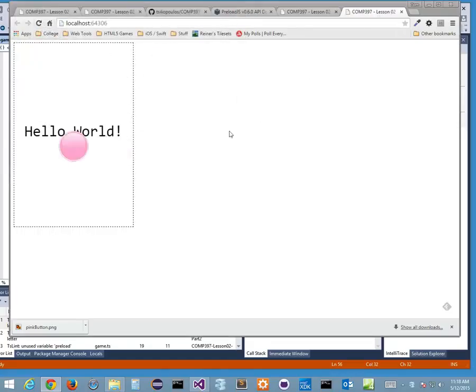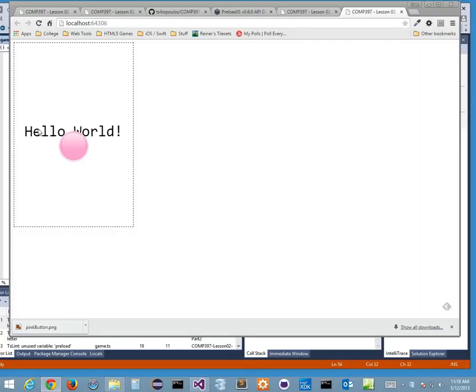Here's a question. How come my button is on top of my hello world? I added it after. This is correct, Ali the Great, right? The reason why is because every time I add something to stage, if I go stage.addChild, the stage is a display list. It's an array, all right?